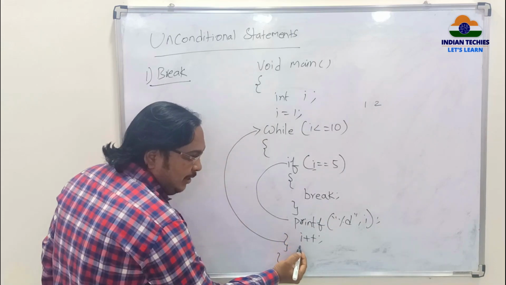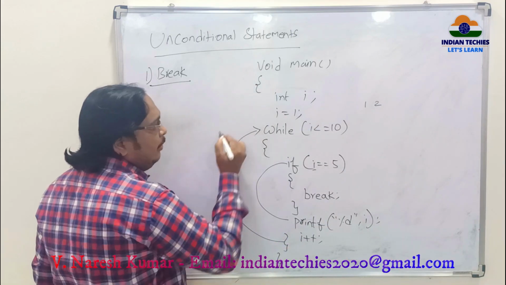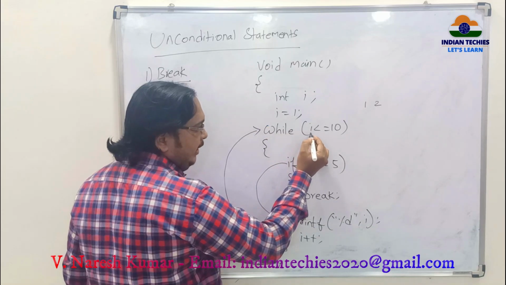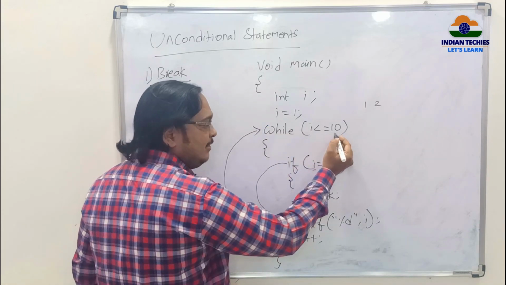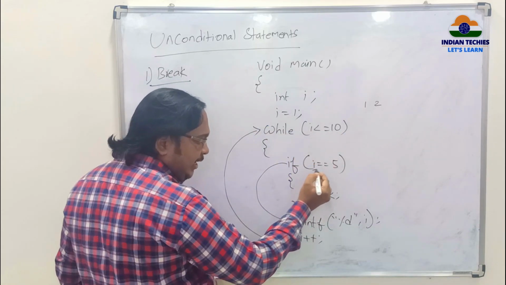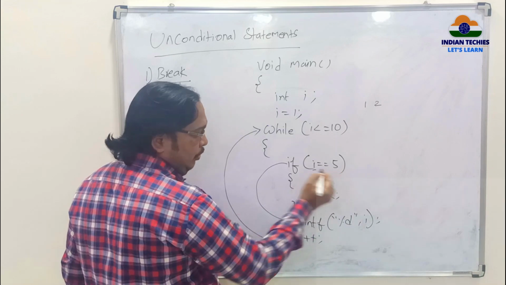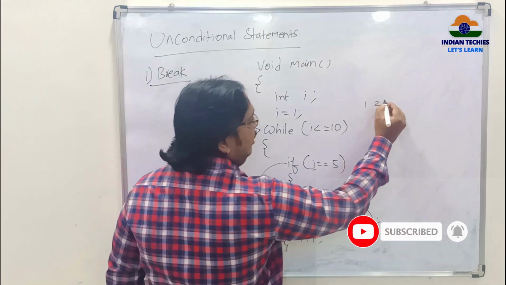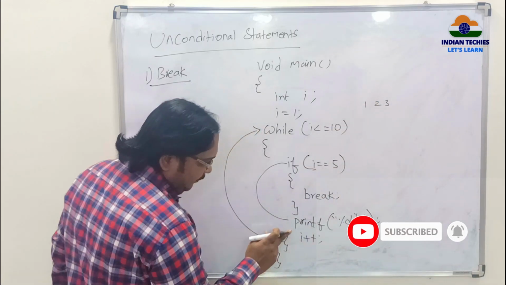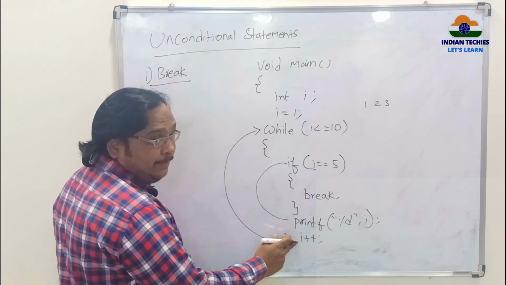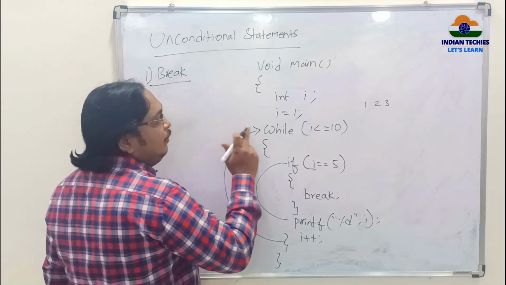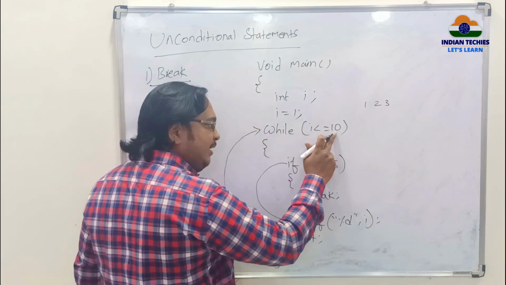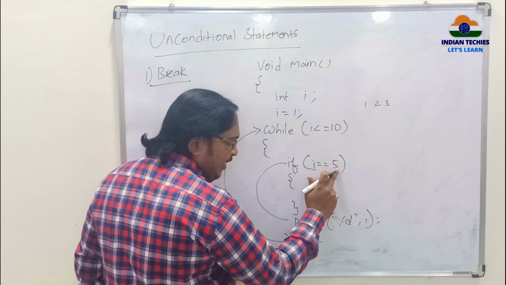Now i plus plus, 3. Again go back. Now i value is 3. 3 less than 10? Yes. So go inside. 3 is equal to 5? No. Come out of the if statement. printf %d comma i, 3. i plus plus, i becomes 4. Again go up. 4 less than 10? Yes. 4 equal to 5?